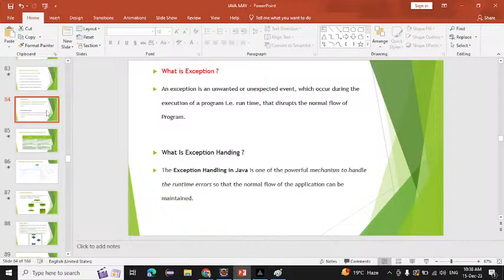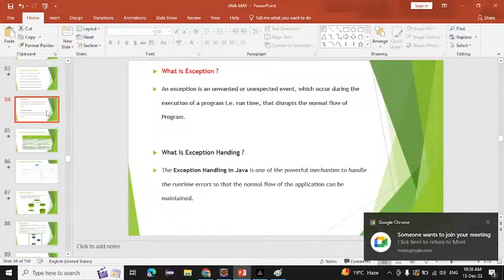That is called exception handling. We will not remove the exception, we will not repair the exception. We just find an alternative way to handle it. And what is our motive? To maintain the normal flow of our program.